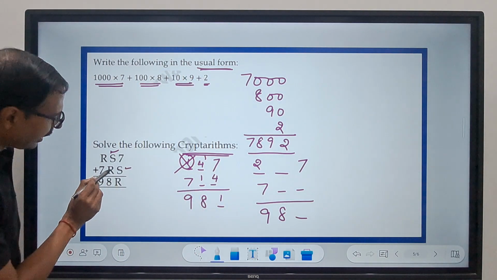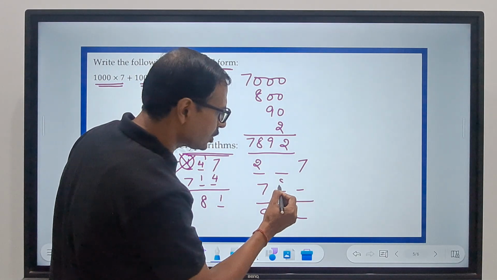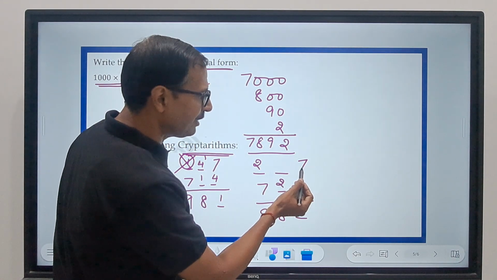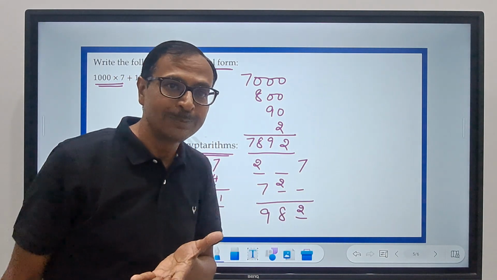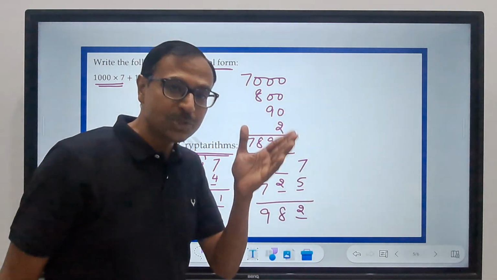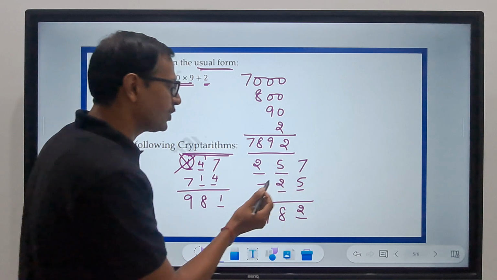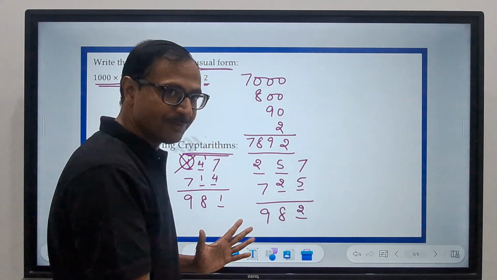Since R and R all three are the same digits and I have written 2 here, so this is also 2 and this is also 2, correct? And now 7 plus something gives me 2. How will 7 plus something give me 2? Only when it is 5. 7 plus 5 is 12. So when 5 comes here, 5 comes here because these are the same digits, S and S. And I think we are done with the problem.